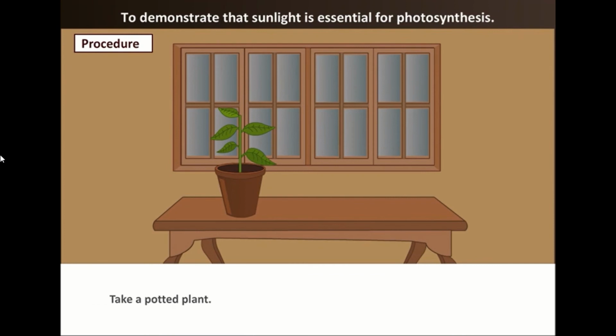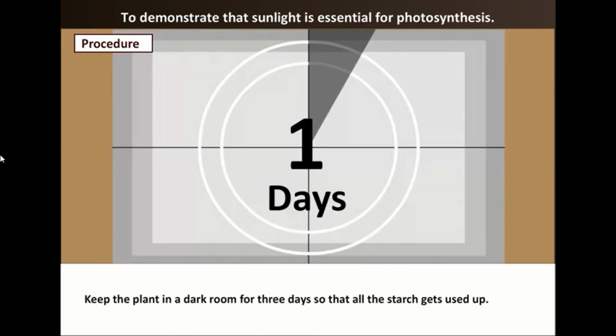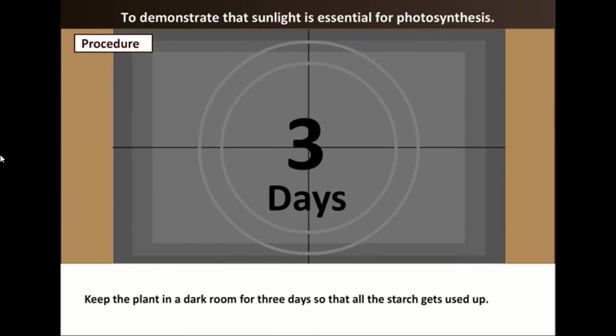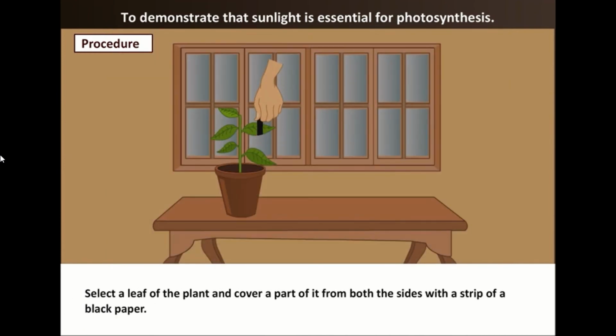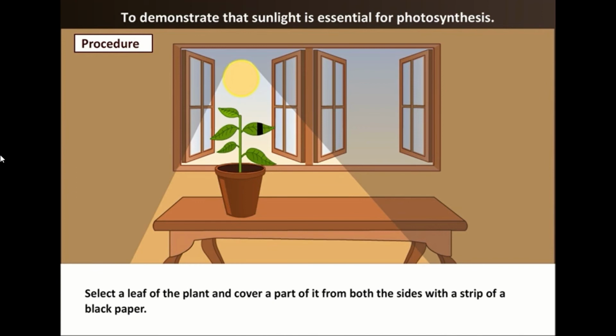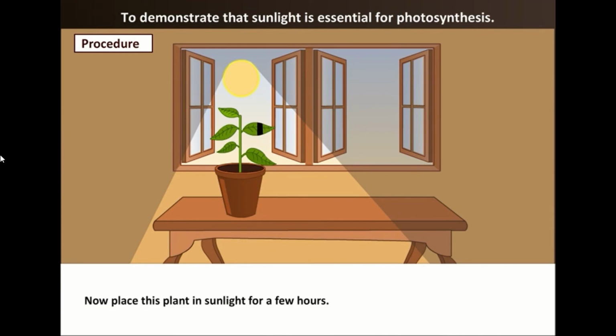Take a potted plant and keep the plant in a dark room for about 3 days so that all the starch gets used up. Next, select a leaf of the plant and cover a part of it from both sides with a strip of black paper. After that, place this plant in sunlight for a few hours.